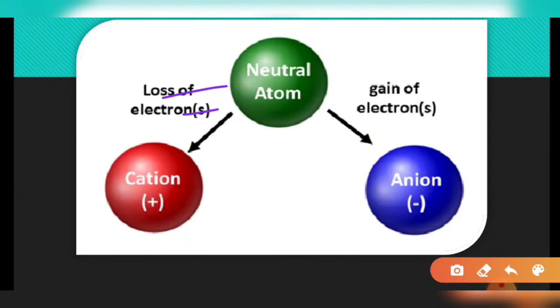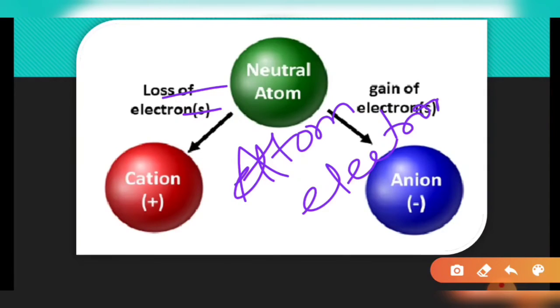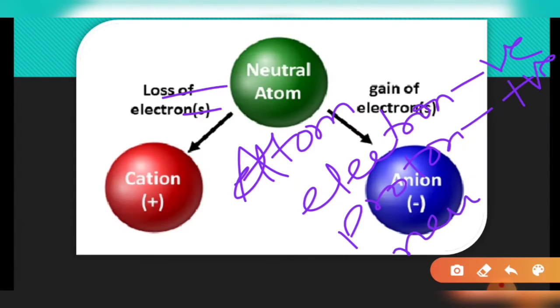Now, an atom is made up of three entities: the electron, which is negatively charged; the proton, which is positively charged; and the neutron, which is neutral and does not have any charge.